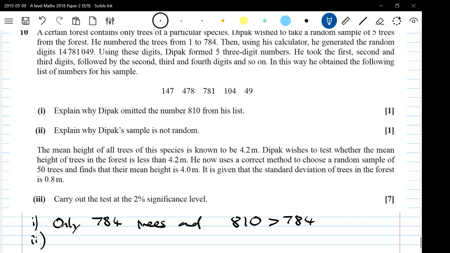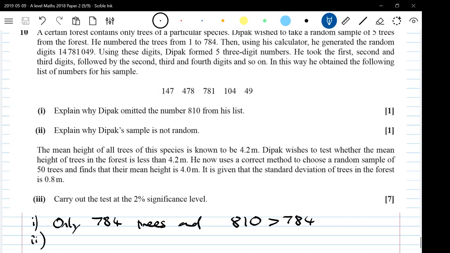Explain why the sample is not random. There's a very particular reason, and you've got to be careful how you answer this. It's not okay to just say it's not random because he didn't use a random sampling method, which a couple of people said. Well, you're just rephrasing the question. The problem is that the second number is not independent of the first number, because he's reusing the digits. Does that make sense?